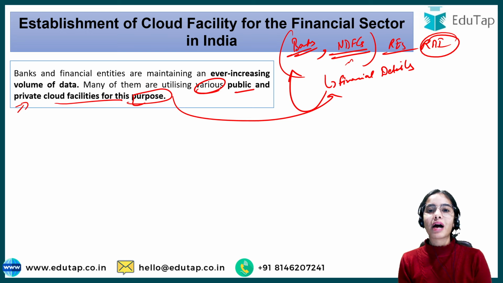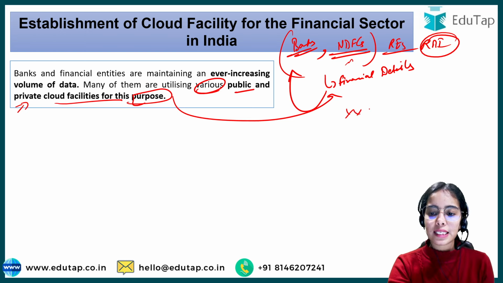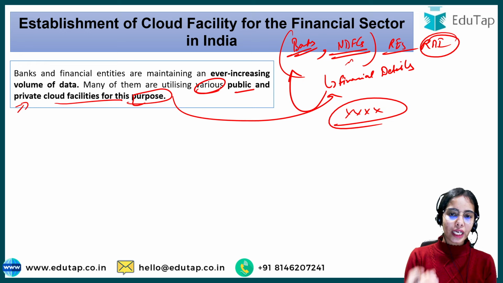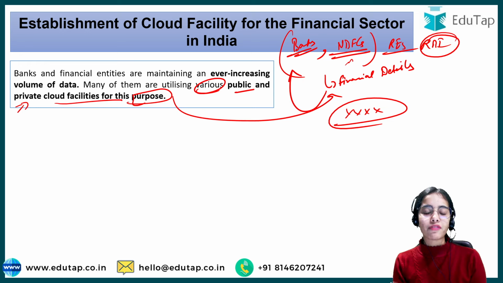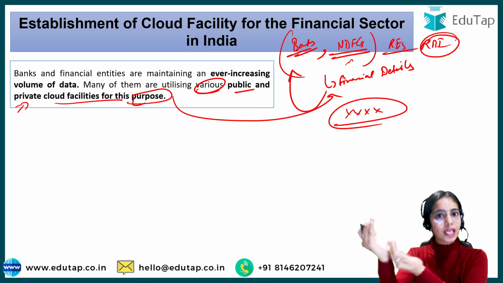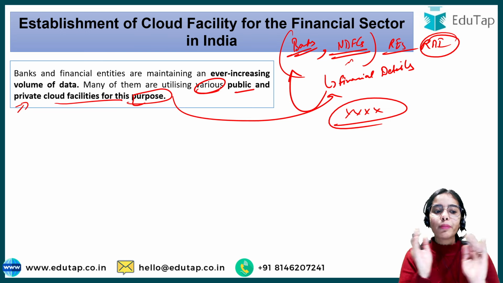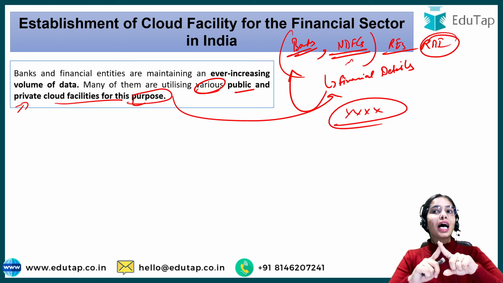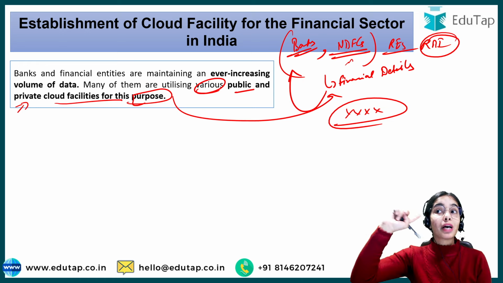If I go to the bank and say that I have this account number, let's say XX, the account number is mine, they will have all the details. Your name is Kritika Sharma, your age is this, your bank account is a savings account or current account. So that means that detail is stored somewhere, right? So the banks and financial entities are utilizing various public and private cloud facilities, and sometimes these cloud facilities are not of India, they are of some other country.